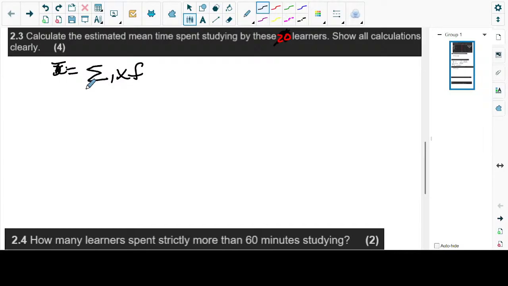So x bar is equal to the sum of the midpoint multiplied by the frequency, all over n. It's a formula that we shouldn't really worry about, but we're going to talk about it.